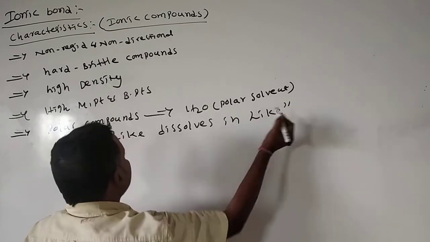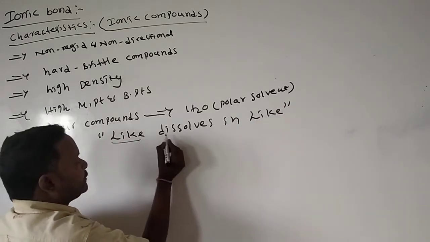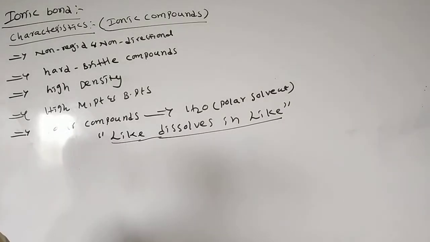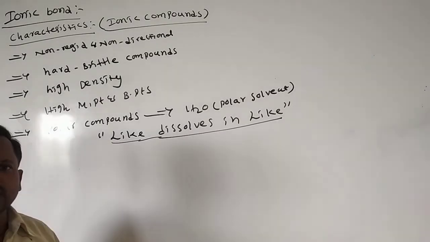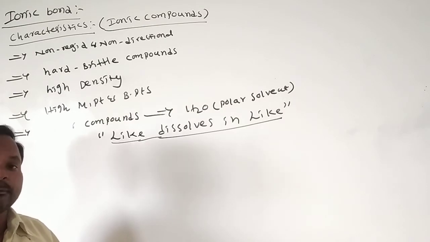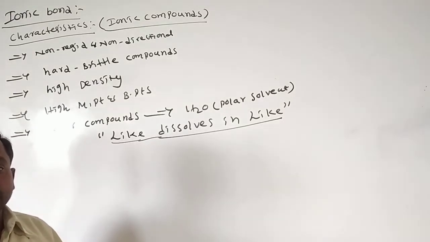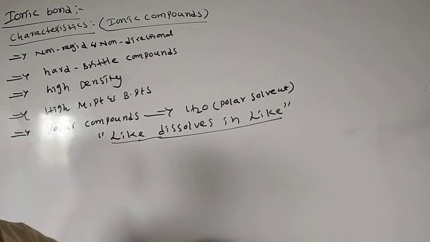That means polar compounds are soluble in polar solvents, and non-polar compounds are soluble in non-polar solvents. But some non-polar molecules are soluble in polar compounds due to the hydrogen bonding present in alcohols.